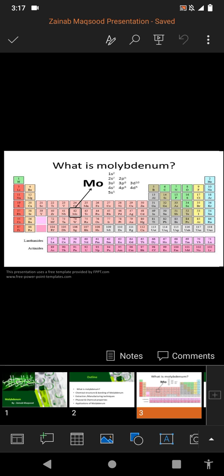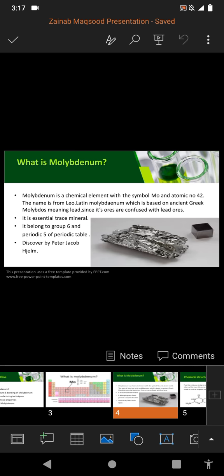First of all, we will discuss what is molybdenum. Here we can see that molybdenum is present in group 6 and period 5 of the periodic table. Molybdenum is a chemical element that has atomic number 42. The name is from Neo-Latin molybdenum, based on ancient Greek molybdos, meaning lead, because its ores were confused with lead ores. Actually, it was discovered by Peter Jacob.